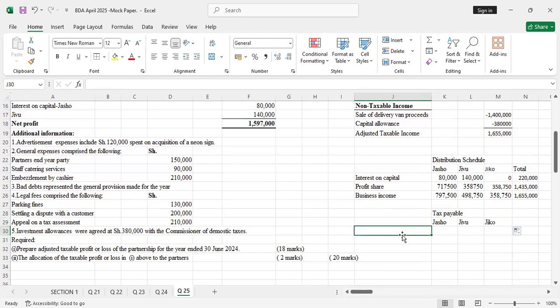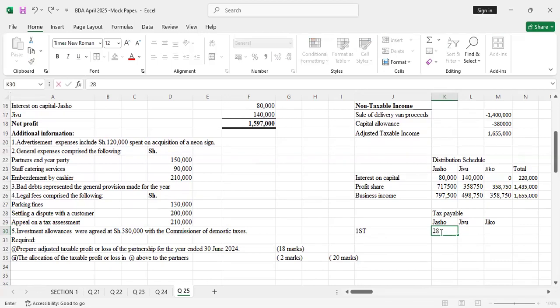For partnership, we'll use the schedule mostly for employment income, for the individual, because this is the tax that you'll charge on an individual. And you know the rates are always given. So for the first, it's always 288,000 annually, times 10%.